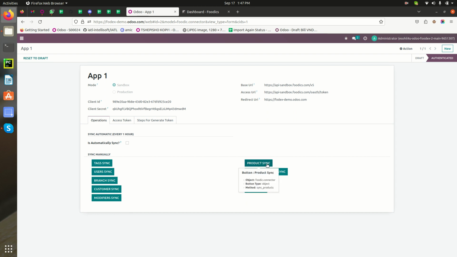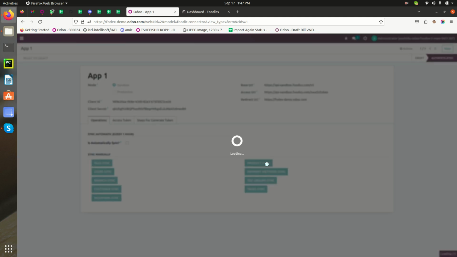Let's try to sync the products. All the products will come over here with their images. Let's sync it.